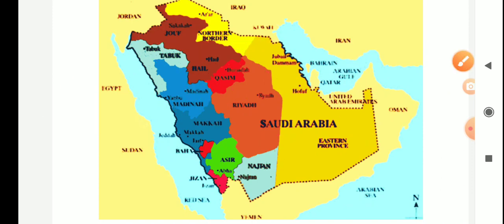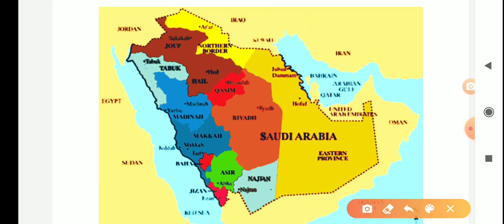So Saudi Arabia is also a Middle East country. Saudi Arabia is also known as a Middle East country.